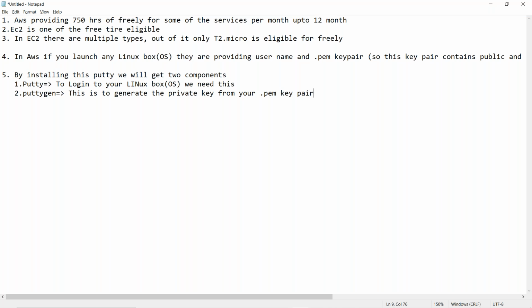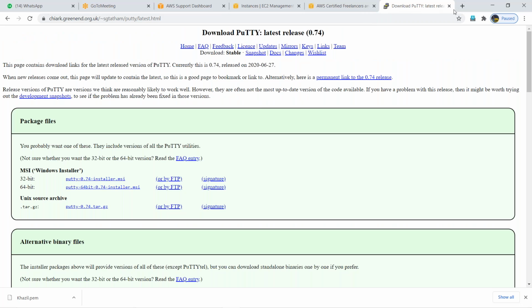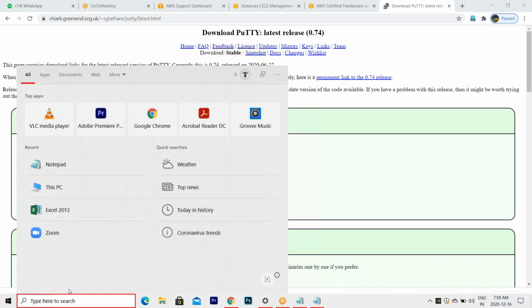So as I told you, the key pair which you downloaded has two keys, public and private. Now I am going to generate the private key first. So open PuttyGen in your laptop. In your laptop, open PuttyGen from the application. Generally, how do you open any application? Not from the browser, in the search bar. Already you installed, right?